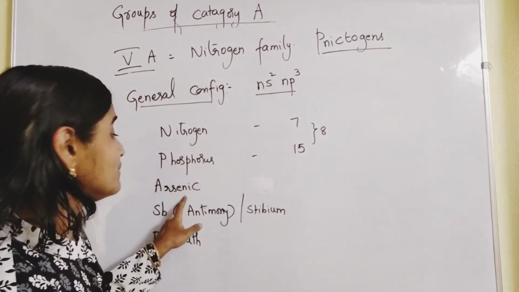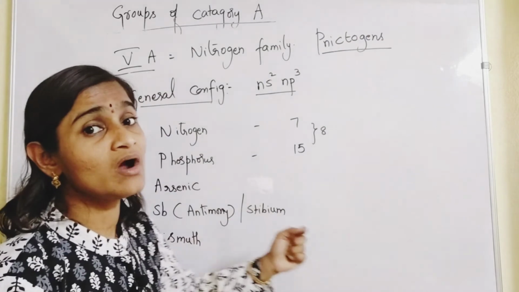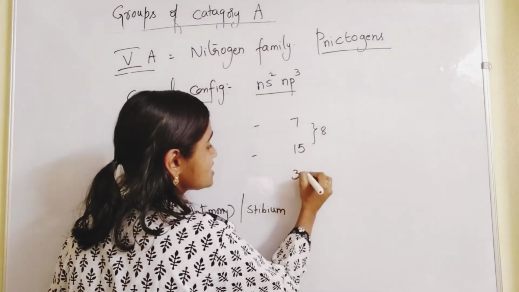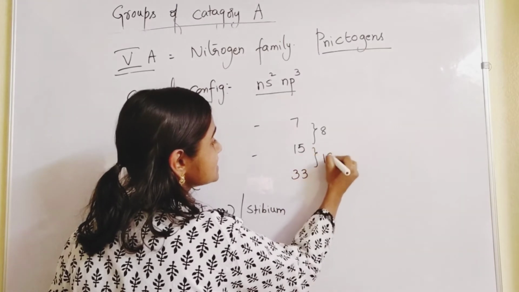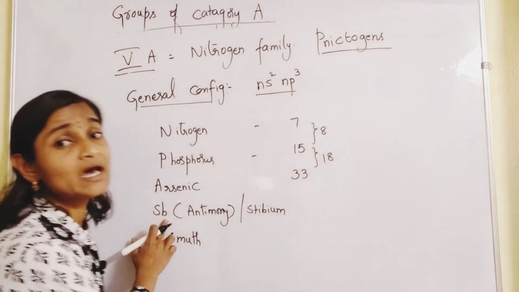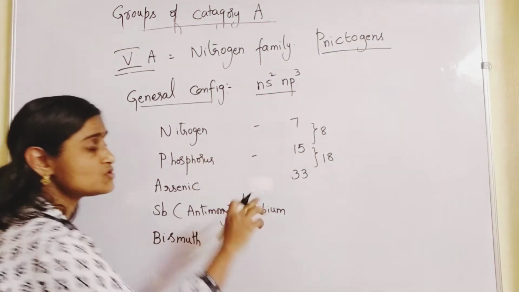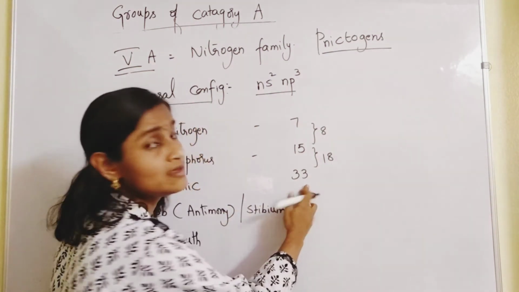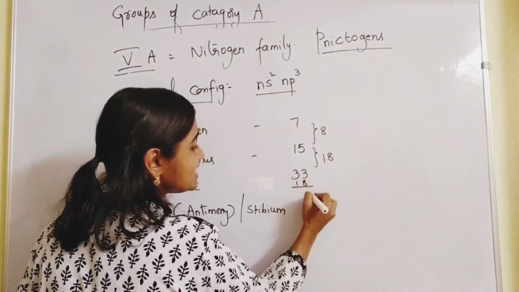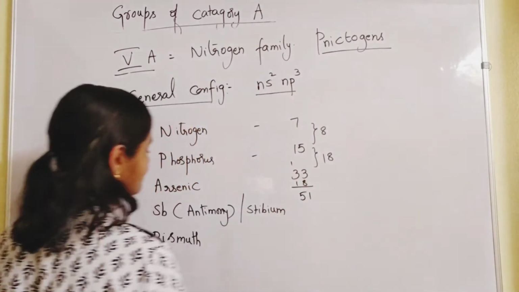Now to get the atomic number of arsenic, add 18. 15 plus 18 becomes 33. Again to get the atomic number of antimony, add 18 to 33, and you get 51.